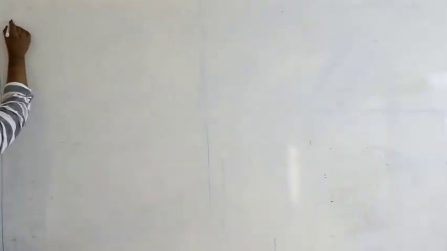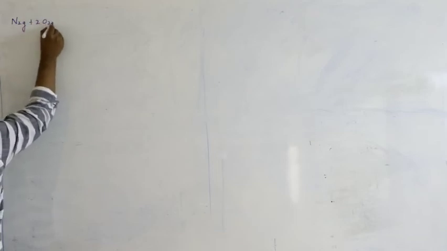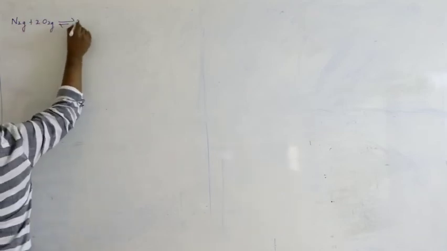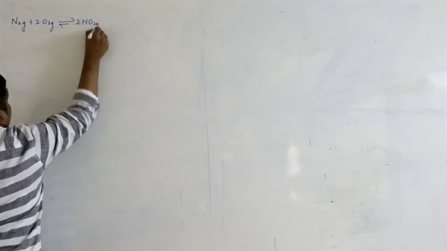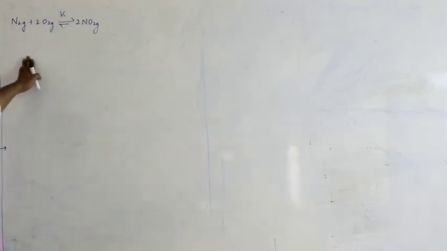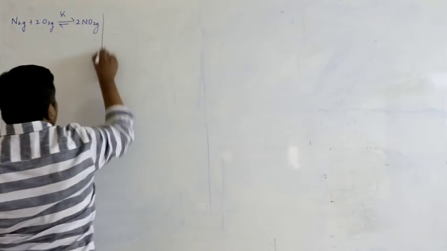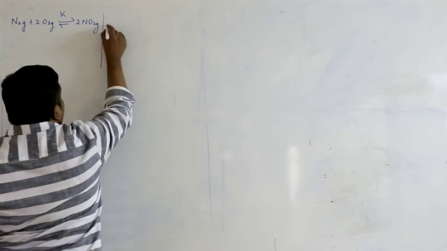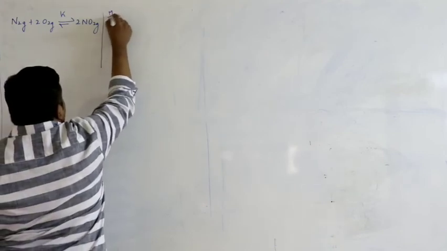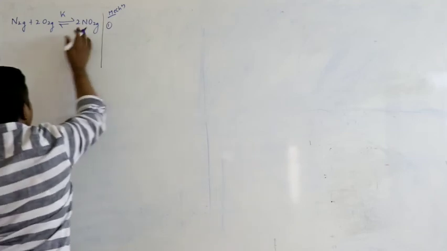Right. Let us consider the last point. Suppose, let us consider this reaction N2 plus 2O2 equilibrium gives 2NO2 gas. If you can express this reaction in 2 or more steps, let us see how. I am writing the mechanism. I am expressing the same reaction in 2 different steps.